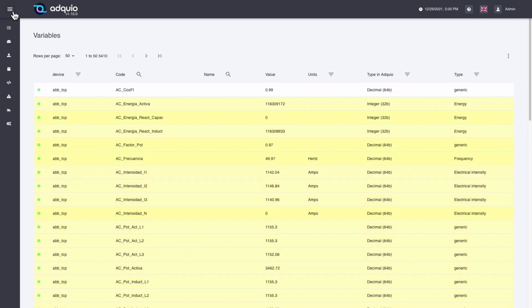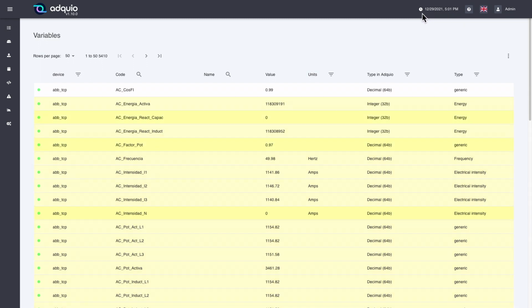So, let's review the web interface. At the top, we have the user with whom we have logged in. We can choose the language. Today, Adquio can work in English, Spanish and French. Below we have access to the manual. And then, we have the date and time of that device.